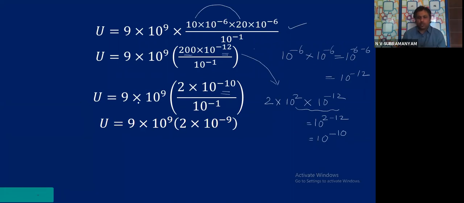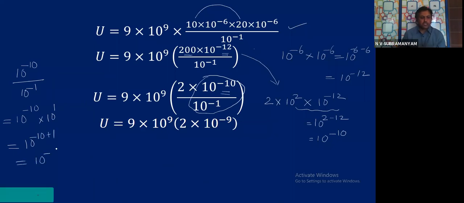Okay, all of you, is the substitution clear? So 10 power minus 10 I am having. Then in the next step, these two you simplify. I am rounding off and showing you. 10 power minus 10 divided by 10 power minus 1, how do I have to do this? You all know, 10 power minus 1 goes to the numerator and will become plus 1. 10 power minus 10 plus 1 will become 10 power minus 9. That means I am now left with 2 into 10 power minus 9.